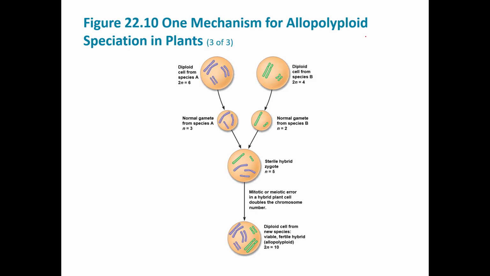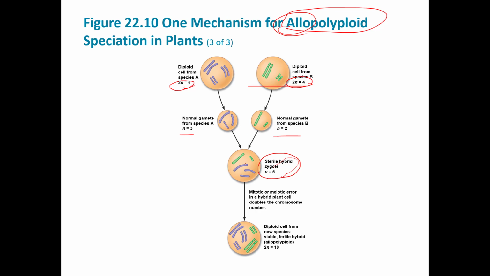Another example of polyploidy is called allopolyploidy, and once again, there's that word allo, means other polyploidy. So in this case, we have a species 2N of 6 and another species 2N of 4, and they make normal gametes, N equals 3 for this one, N equals 2 for this one. They fuse together, making a sterile hybrid, so it's a hybrid that survived, but we're just going to say it's only got 5 chromosomes in it. 1, 2, 3, 4, 5. N of 5, right? Because 3 plus 2 is 5.